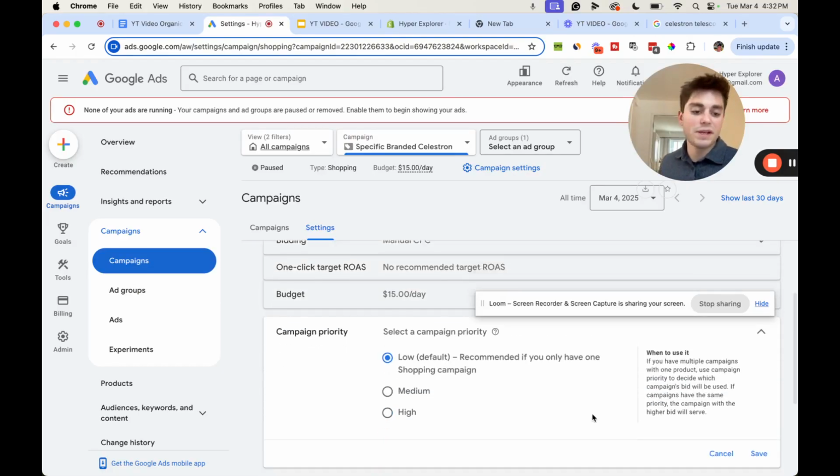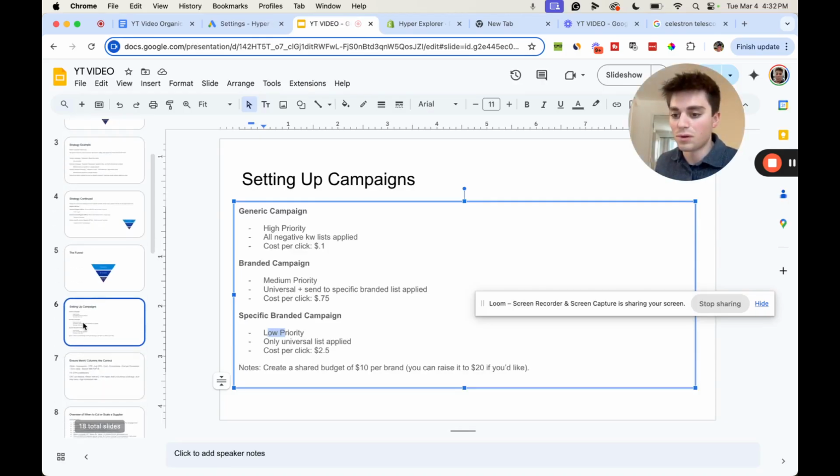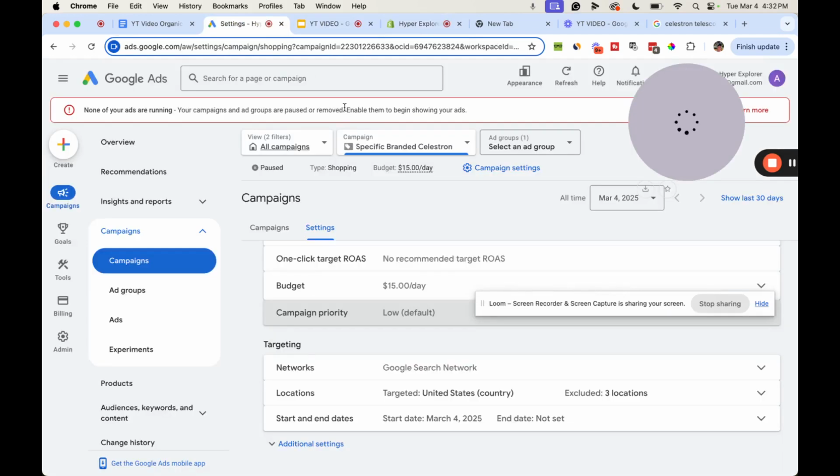Okay, so now your campaigns are all set up correctly. Now we need to make the negative keyword lists. As I stated before, we have 3 campaigns, so we're also going to make 3 lists: universal, send to branded, and send to specific branded. We're going to start with our universal.